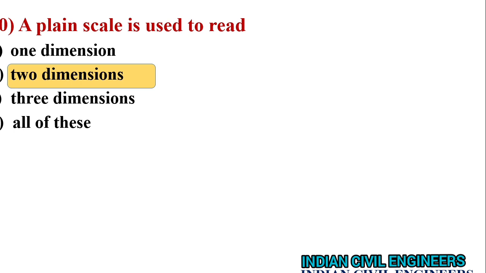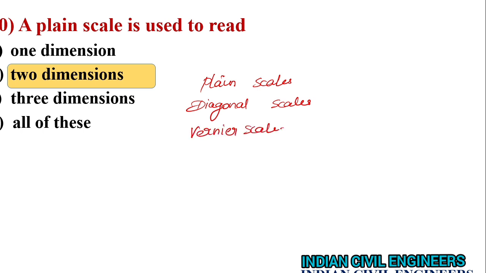Scales are classified as plane scale, diagonal scale, vernier scales, and in vernier it is retrograde vernier, direct vernier, and another one is extended vernier.